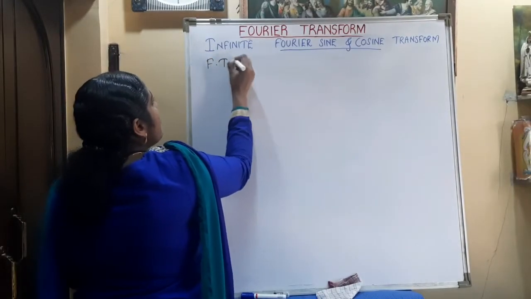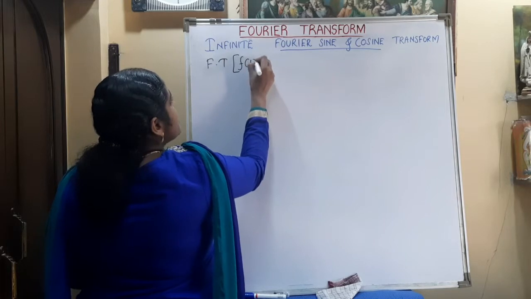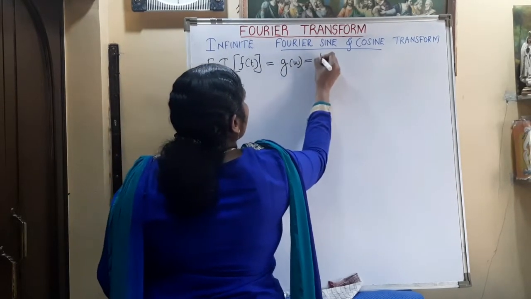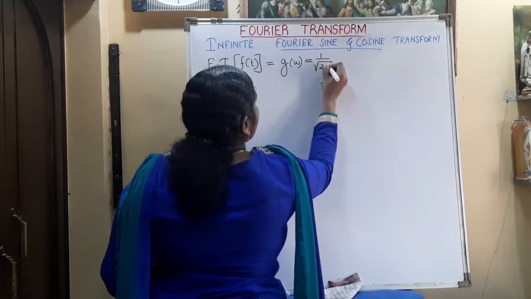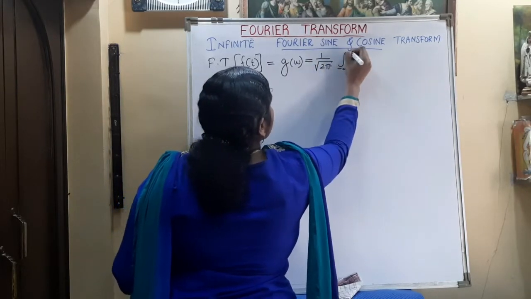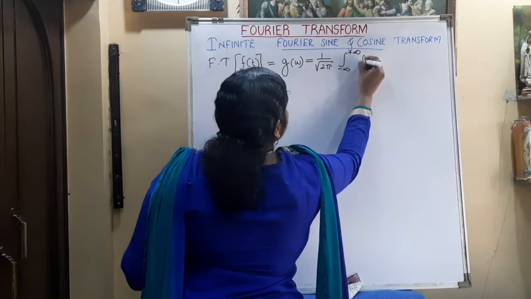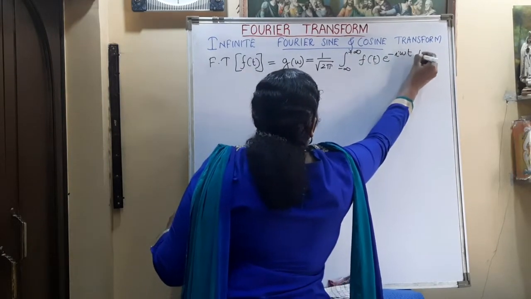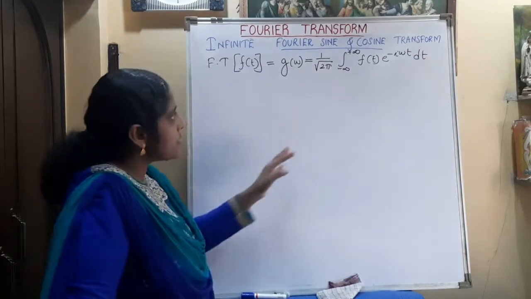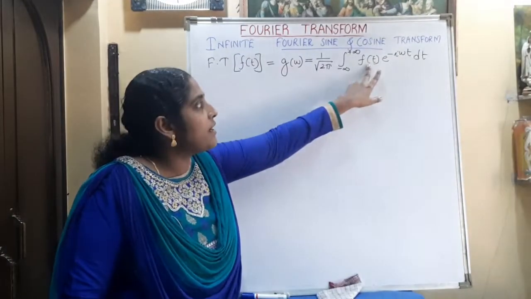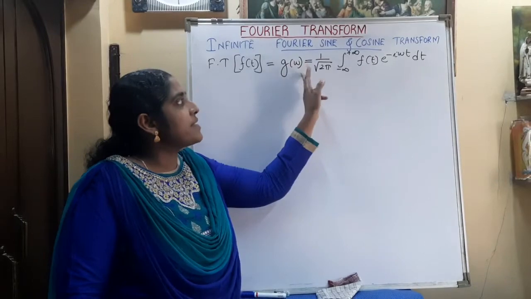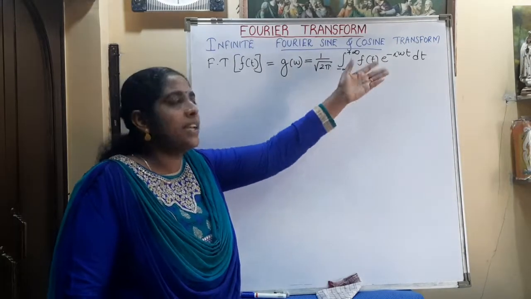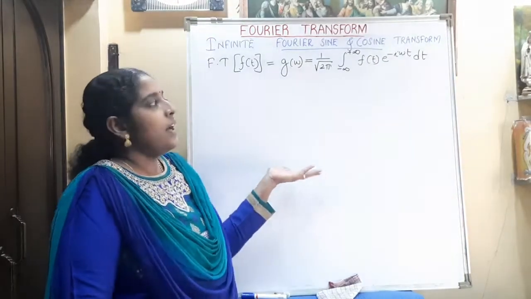The Fourier transform of f of t is g of omega, equal to 1 by root 2 pi, integral from minus infinity to plus infinity of f of t e raised to minus i omega t dt. Here we use the function f of t. The Fourier transform from the time domain to the frequency domain is 1 by root 2 pi, integral from minus infinity to infinity of f of t e raised to minus i omega t dt.